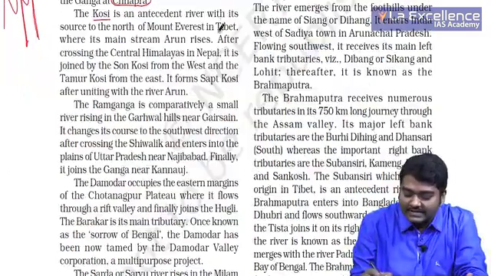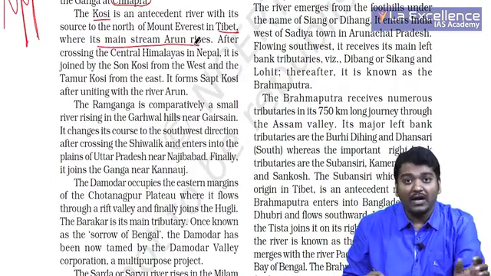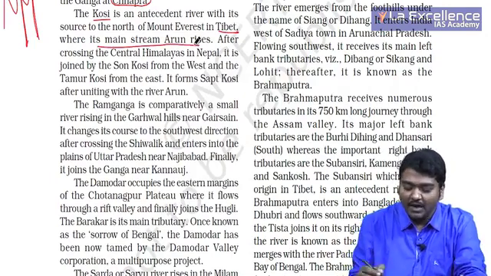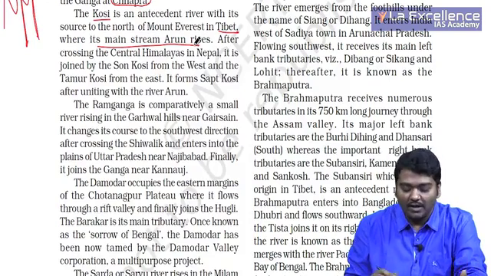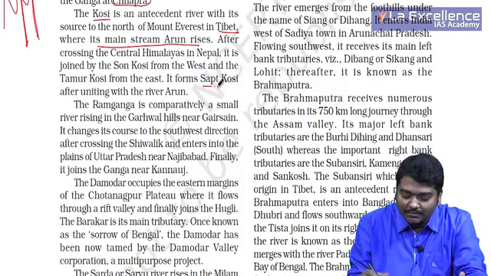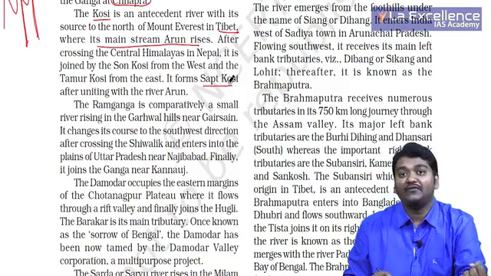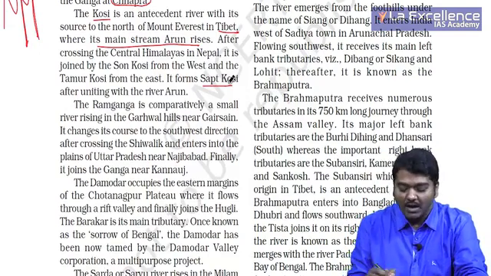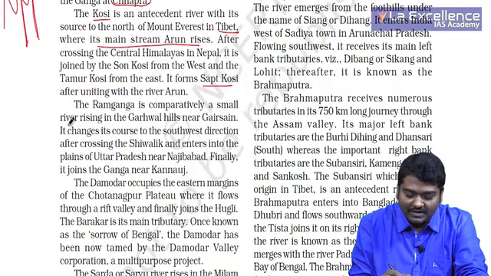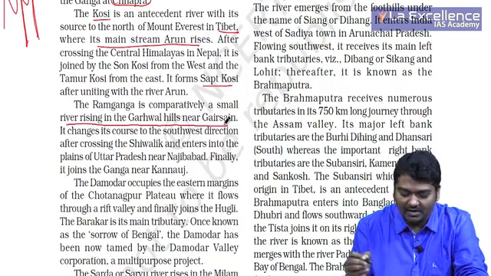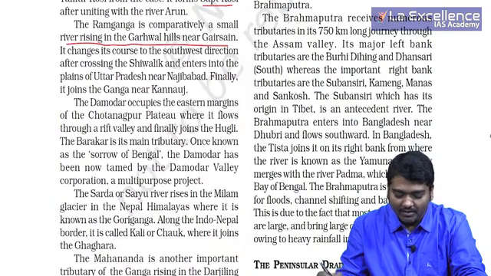And it rises in Tibet, where its main stream Arun rises. Arun is the main stream of Kosi, and several rivers join to make it Saptakosi, right? All this unites with Arun, and we know that it is Sorrow of Bihar. Ram Ganga is comparatively a smaller river rising in Garhwal, not very important.